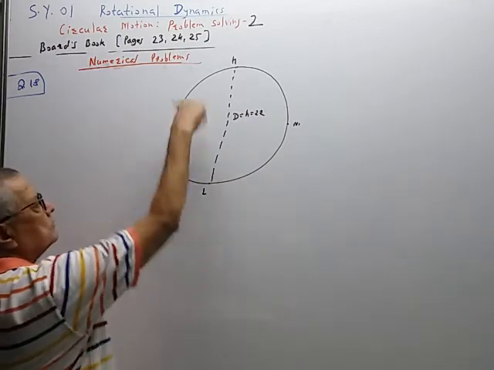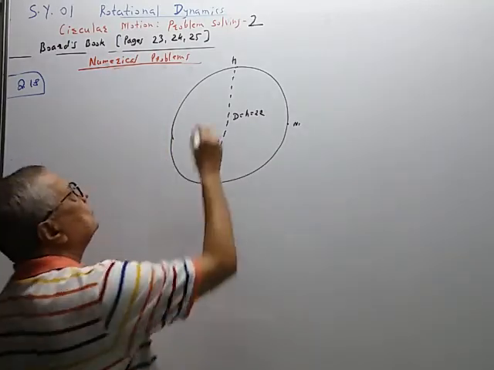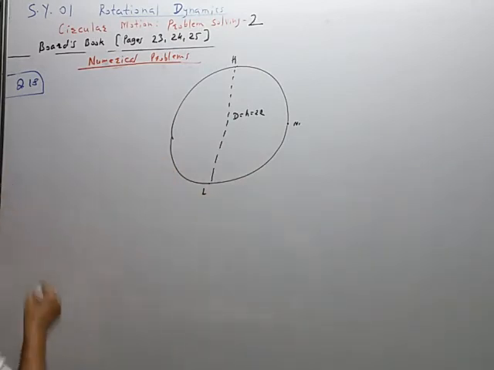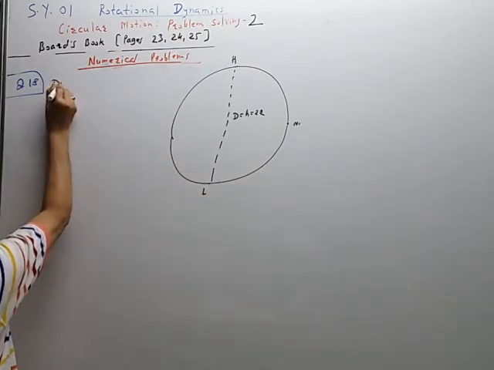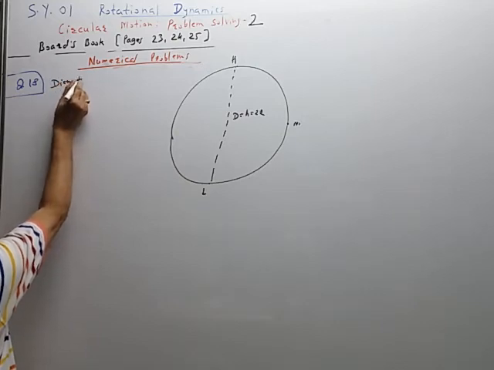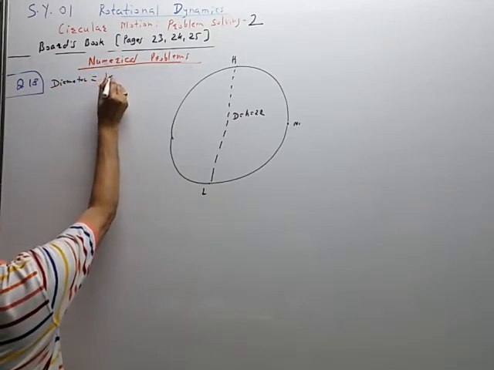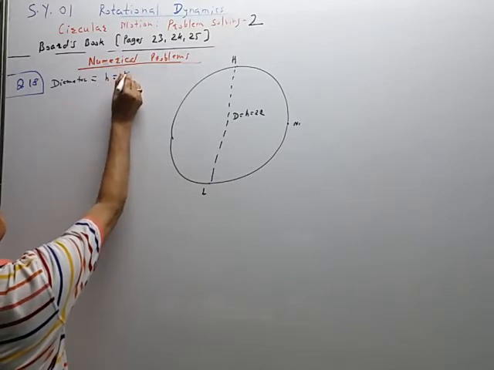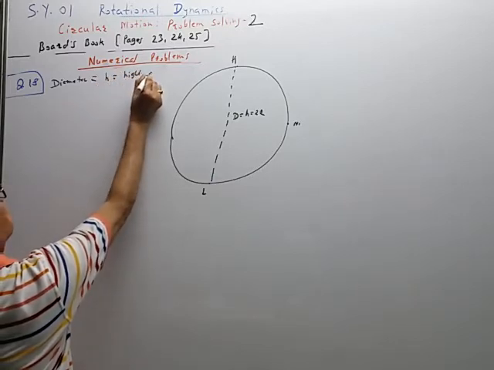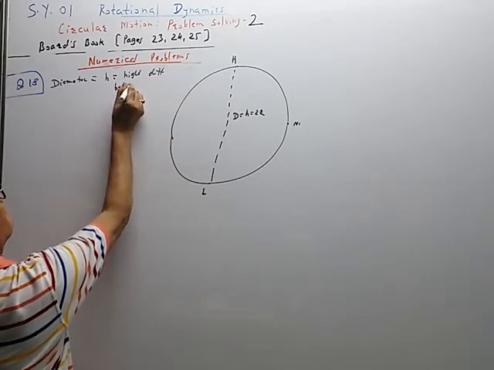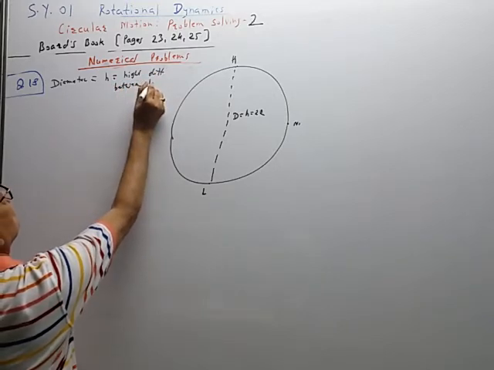It is the height between the lowest and highest position, like this. Diameter. So D for diameter is equal to H is equal to height difference between lowest and highest.